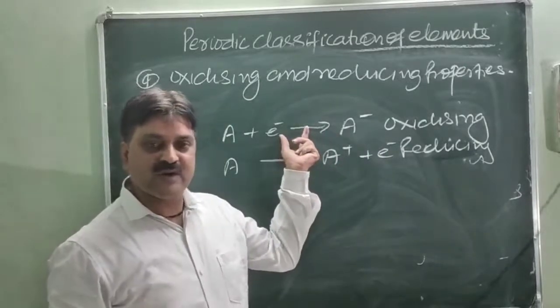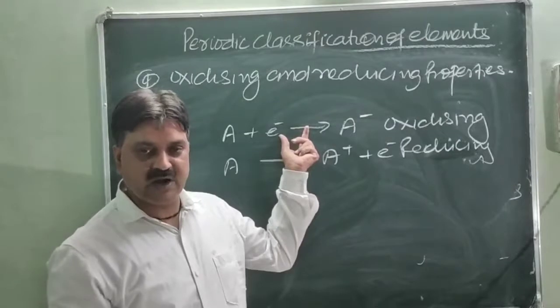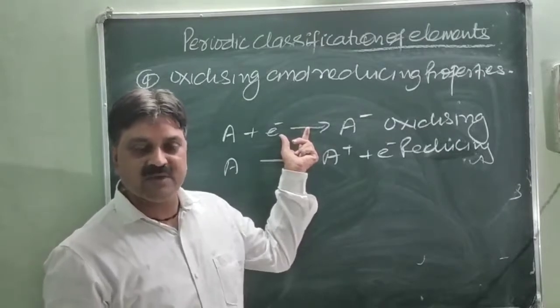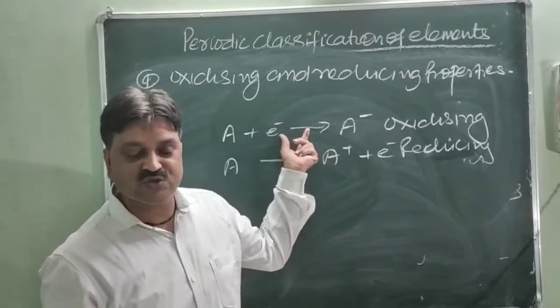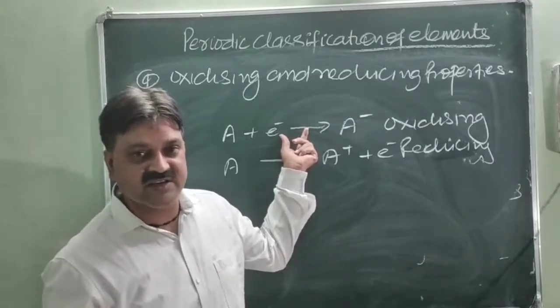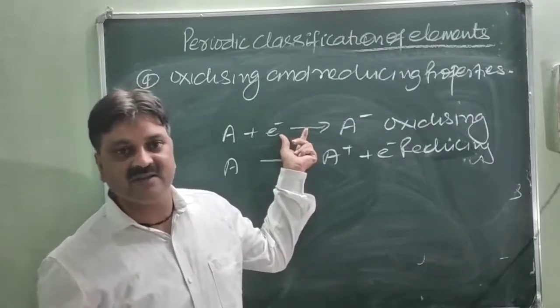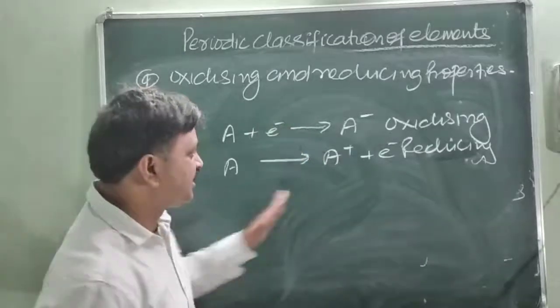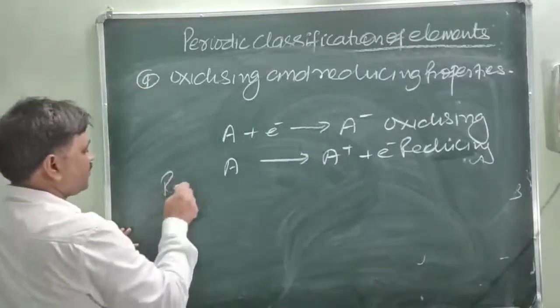So which element tries to lose electrons when coming from top to bottom within the group? Why? Because the size of the atom increases. So what will happen? The force of attraction between electron and nucleus decreases. So losing tendency increases, meaning reducing character increases from top to bottom.